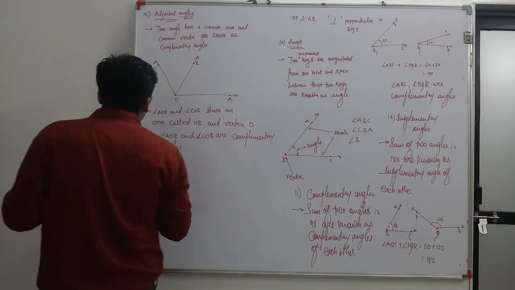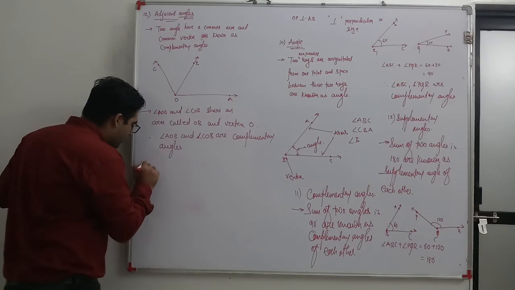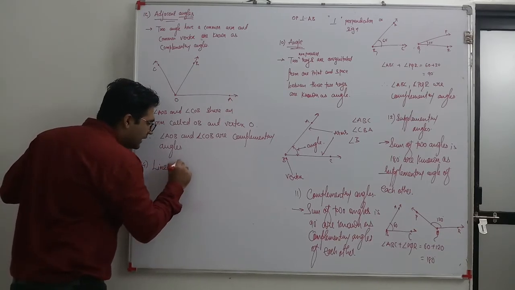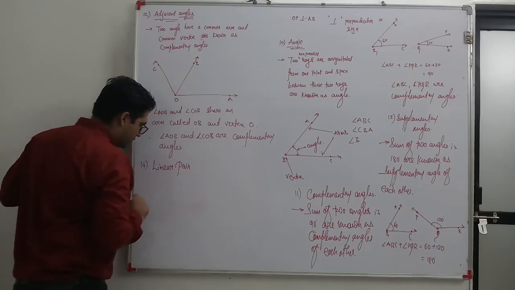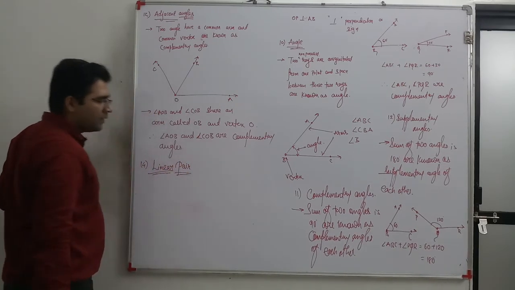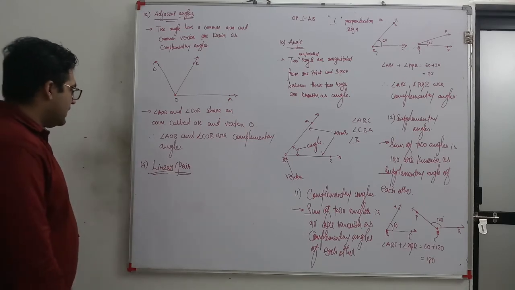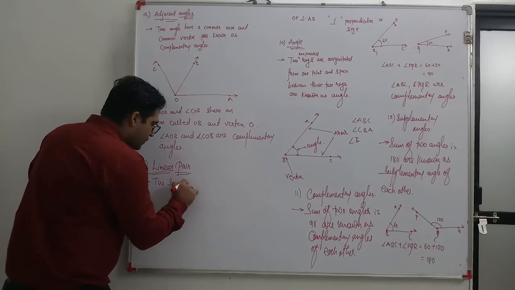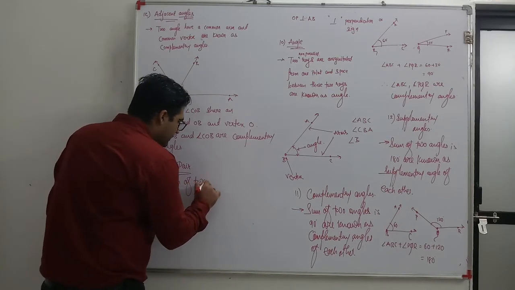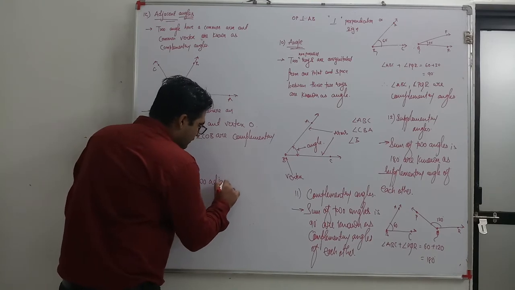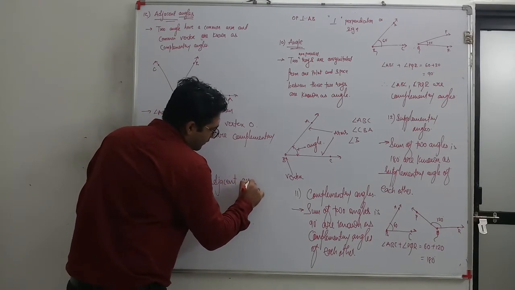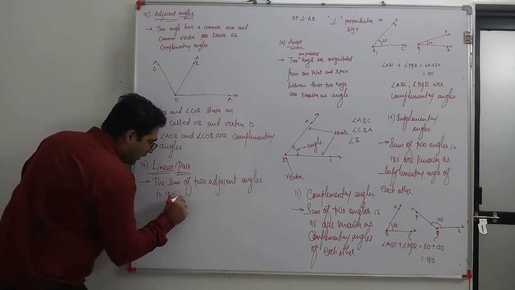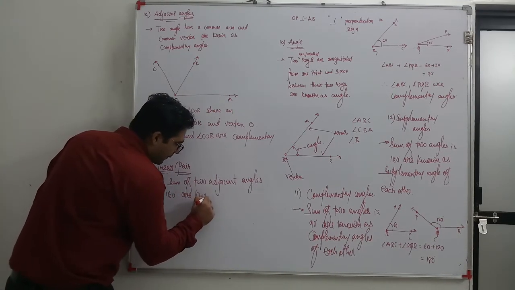Now, one of the most important topics, topic number 14, is called linear pair. It is the key to solving many questions. So what is a linear pair? We can say that two adjacent angles whose sum is 180 degrees are known as a linear pair.